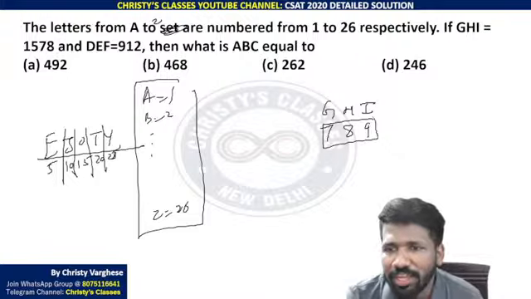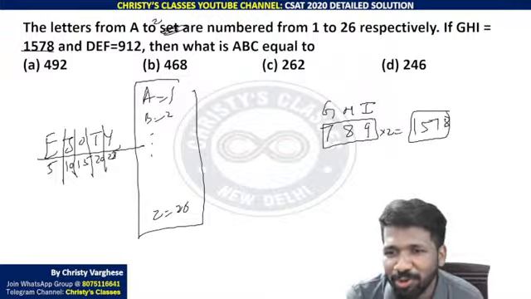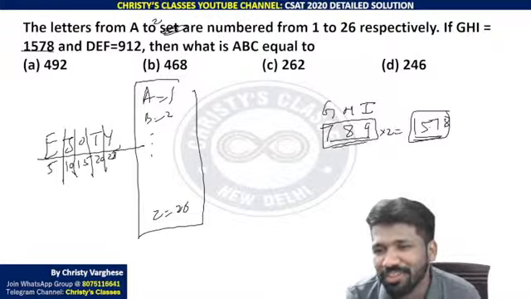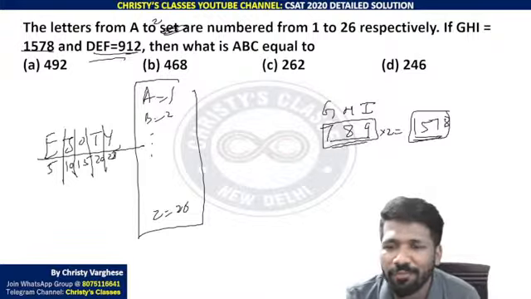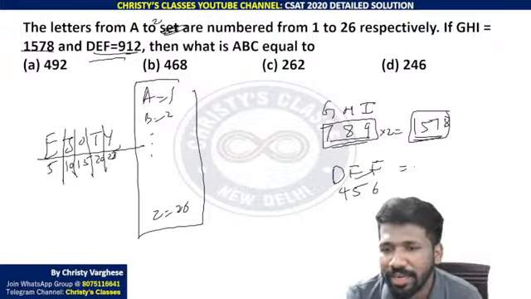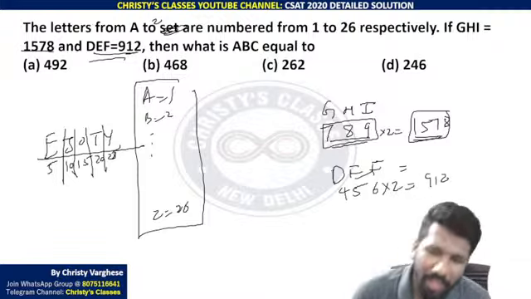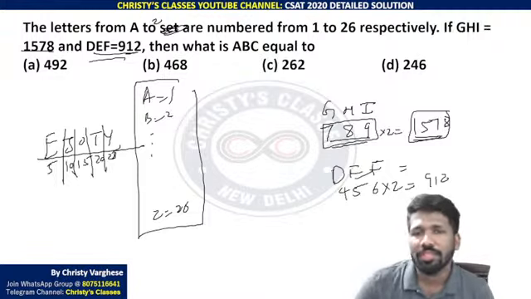Now 789 is the number, but it is written 1578. The 789 and 1578, do you observe any pattern there? Yes, it is into 2. 789 into 2 is 1578. Same way you can verify that on D, E, F also. D is the 4th letter in the English alphabet, this is the 5th letter, this is the 6th letter. That is written as 912 because 456 into 2 is 912. So the corresponding position in the English alphabet into 2 is the coding done.